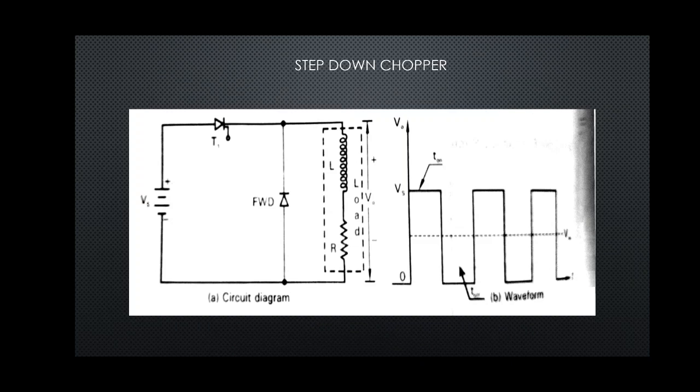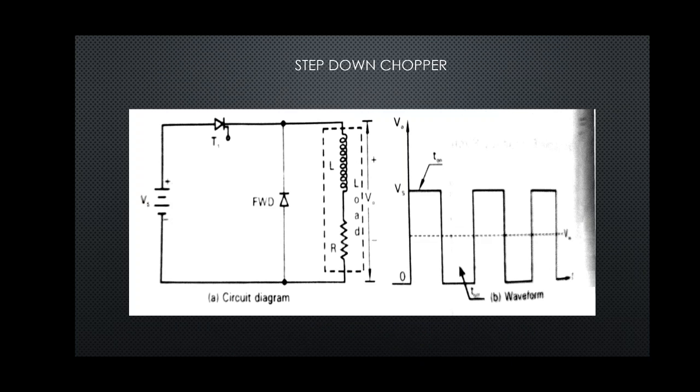As a result, during the off time of thyristor T, the freewheeling diode will start conducting and the output will become equal to 0, and that will be the off time of the thyristor.